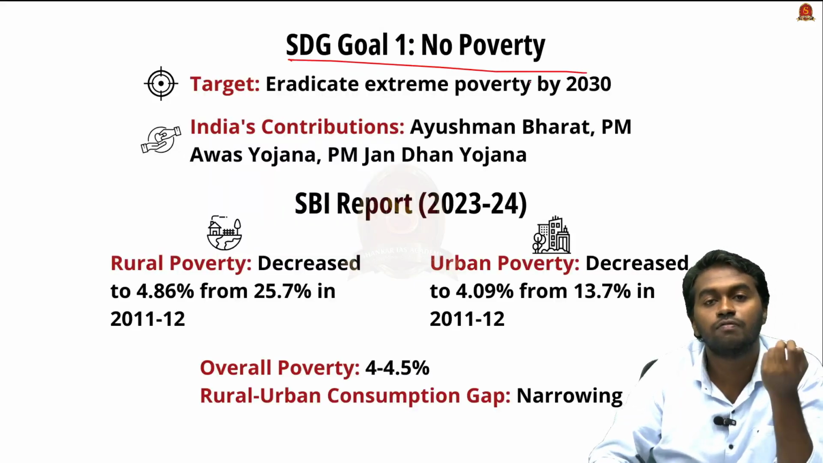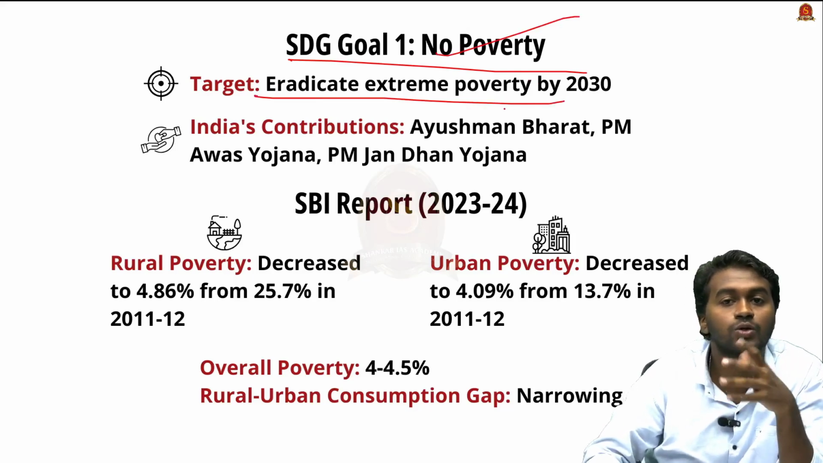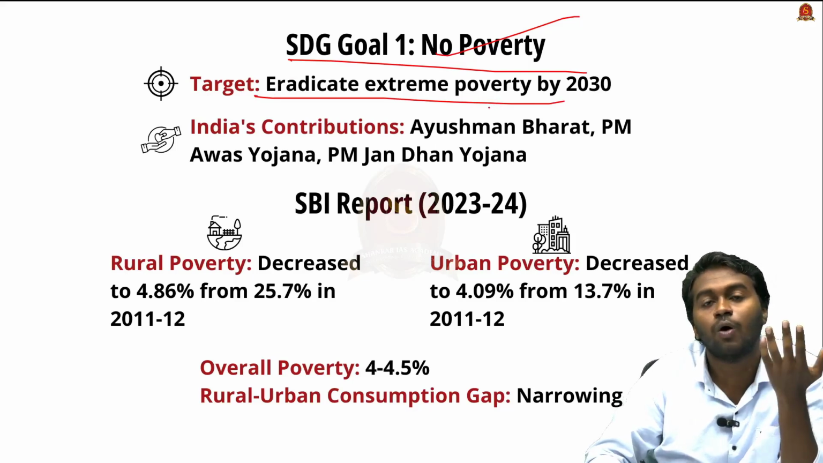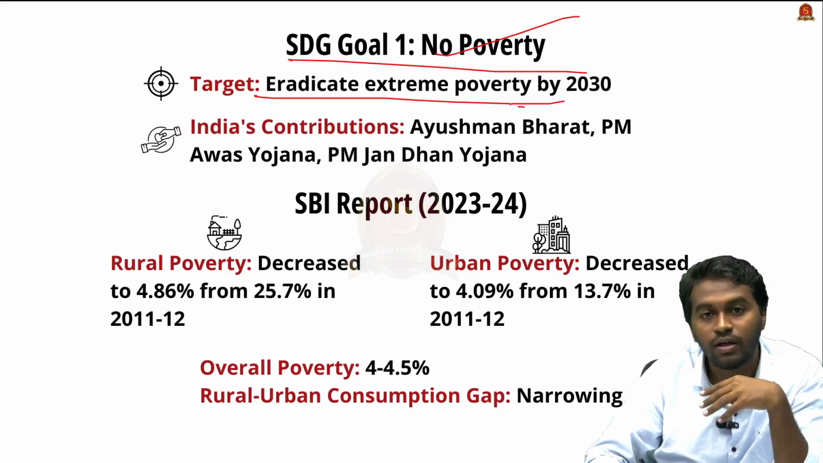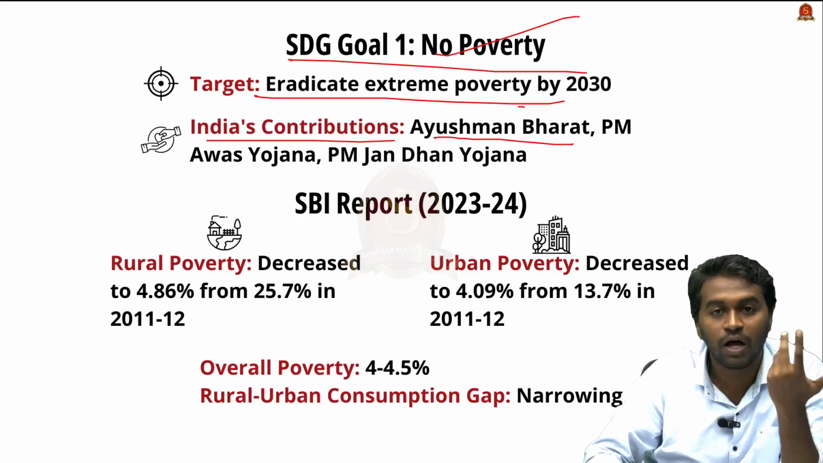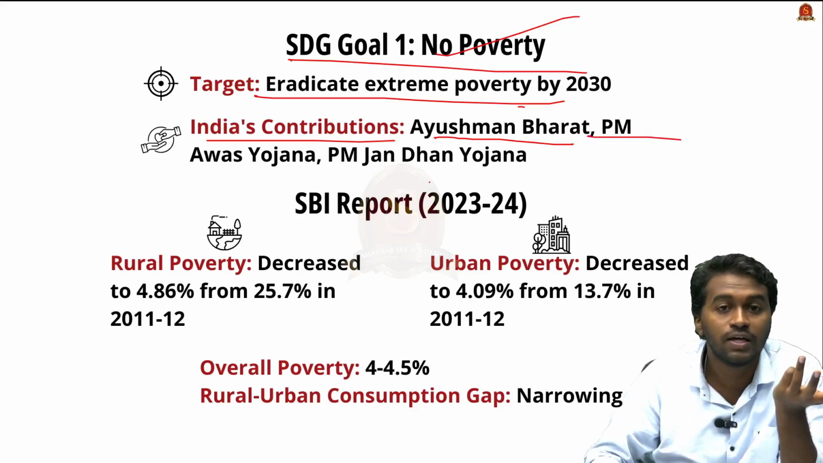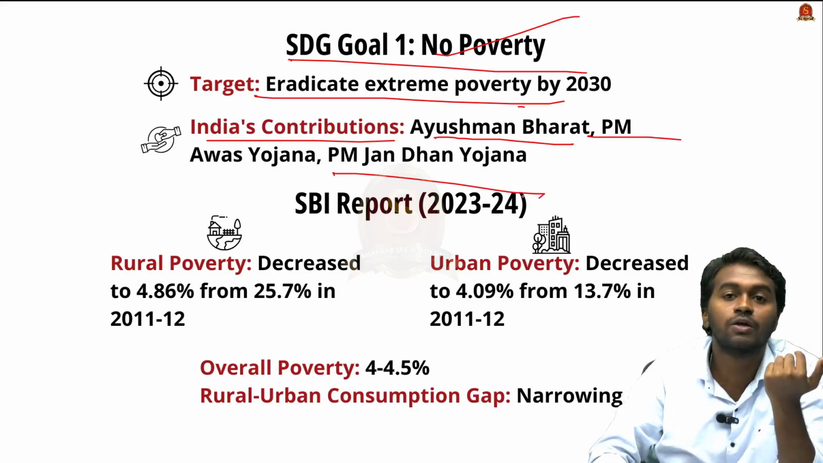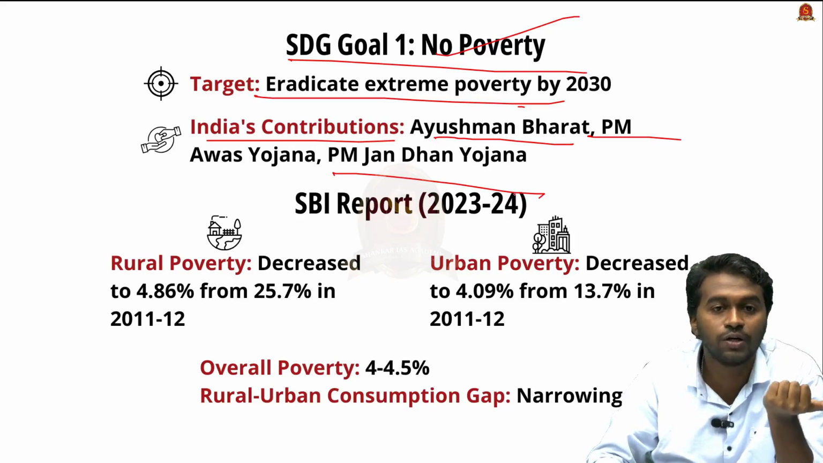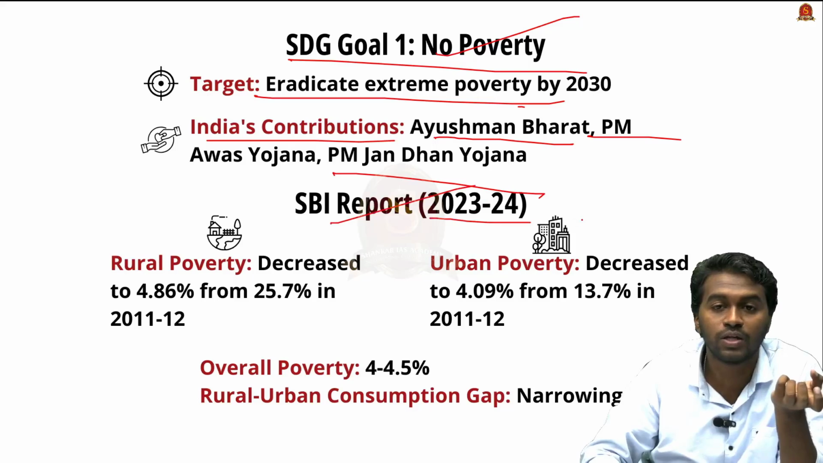And like I mentioned in the beginning, the first goal of the Sustainable Development Goals itself is eradication of poverty. That means in the case of India, we are also targeting to eradicate poverty and lift all the people from poverty by 2030. And for that, we have launched a lot of programs, for example, Ayushman Bharat to ensure health, PM Awas Yojana for housing, and the Pradhan Mantri Jan Dhan Yojana working for financial inclusion.